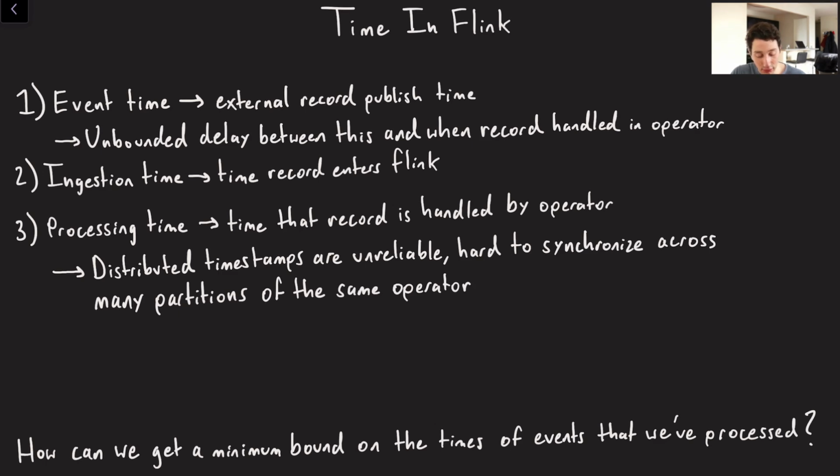The idea is number one is event time, which is going to be the external published time of a record. Number two is going to be the ingestion time, which is basically when Flink first sees a record, so it can be any operator in Flink, not necessarily the one that's actively doing the time operation here. Number three is processing time. So maybe we're computing some function that requires us to get the time of a record, we're going to use the current time in that operator.